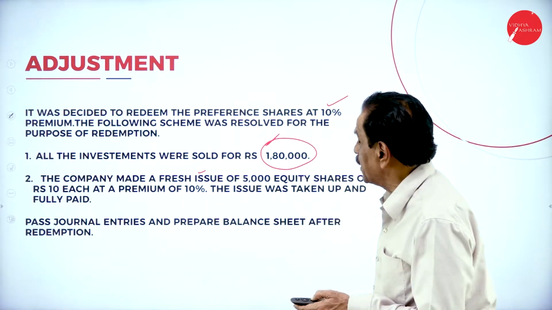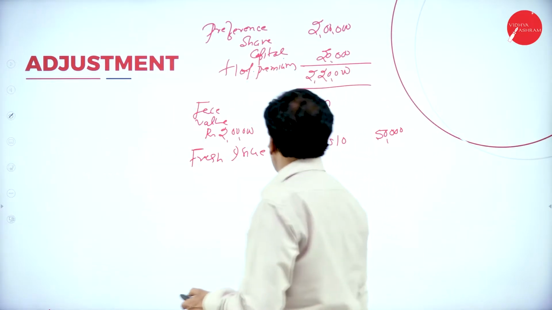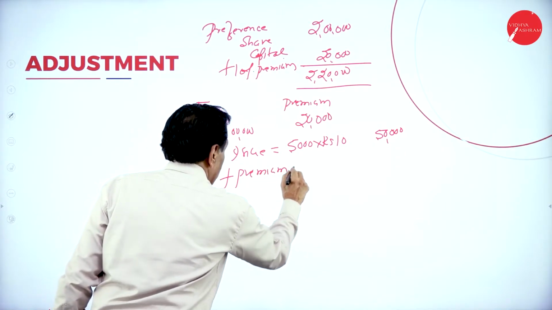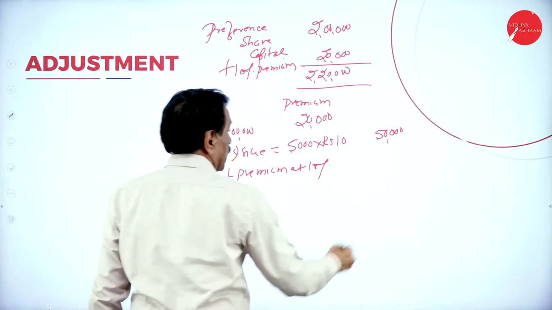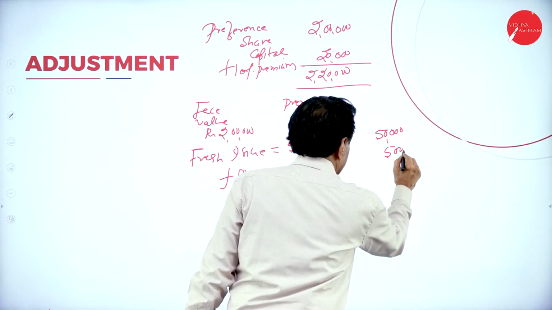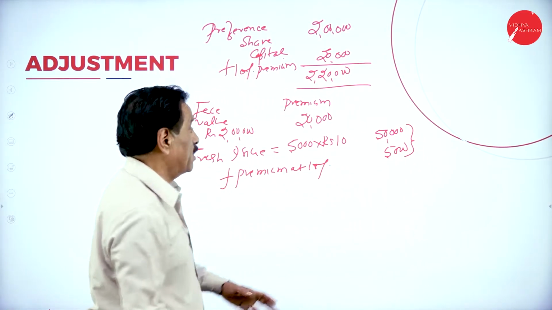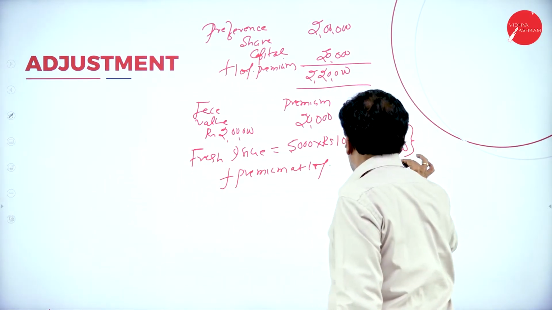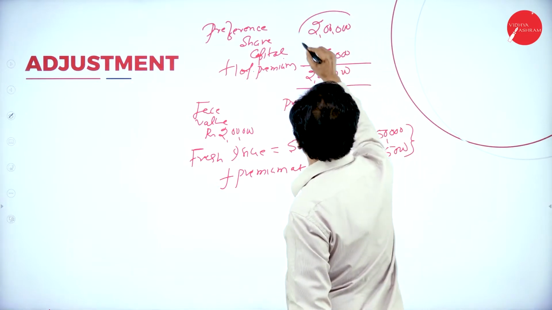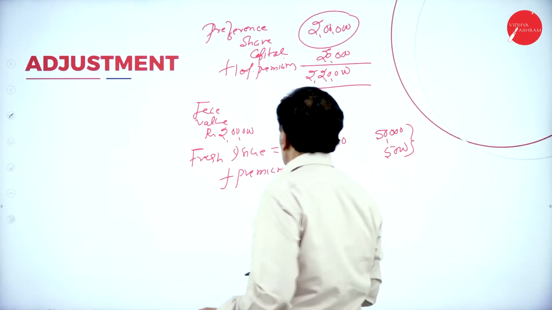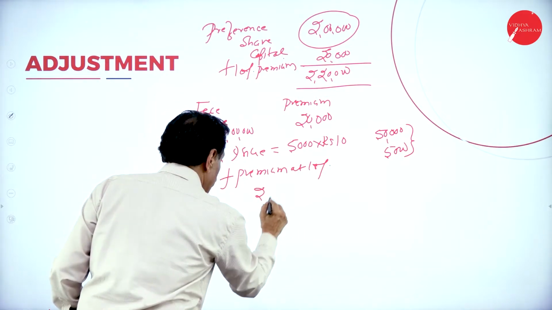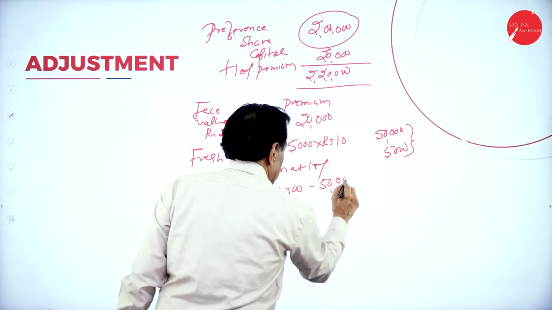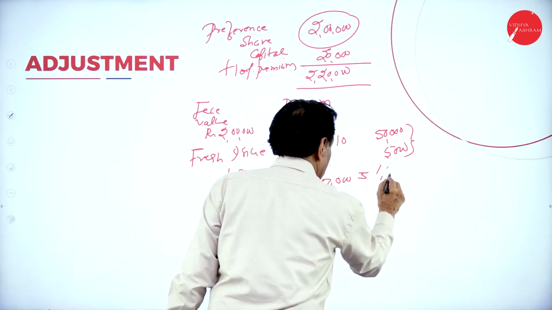How much premium is there? At a premium of 10%, plus premium at 10%. 10% of this is 5,000. So 50,000 is the face value, 5,000 is the premium. How much premium payable? 20,000. How much available? 5,000. What's your preference share face value? 2 lakh. Here 2 lakh. How much you got for 2 lakh rupees? You got a face value of rupees 50,000. So 1 lakh 50 is the shortage.